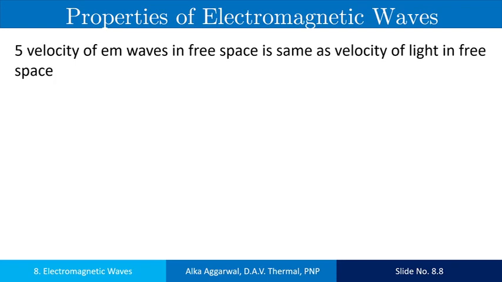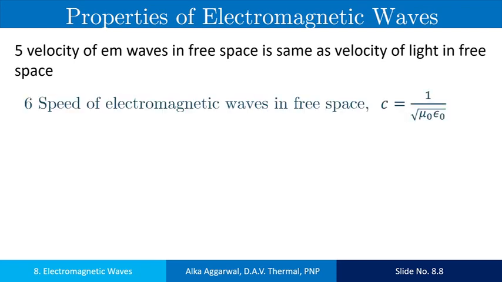The velocity of the electromagnetic waves in air or in vacuum is the same as the velocity of light, that is 3 into 10 to the power 8 meter per second. The speed of the electromagnetic waves in air or vacuum is obtained by this relation, where mu naught is the absolute permeability and its value is 4 pi into 10 to the power minus 7, and epsilon naught is the absolute permittivity and its value is 8.8 into 10 to the power minus 12. When we substitute these values, what we get is 3 into 10 to the power 8 meter per second.